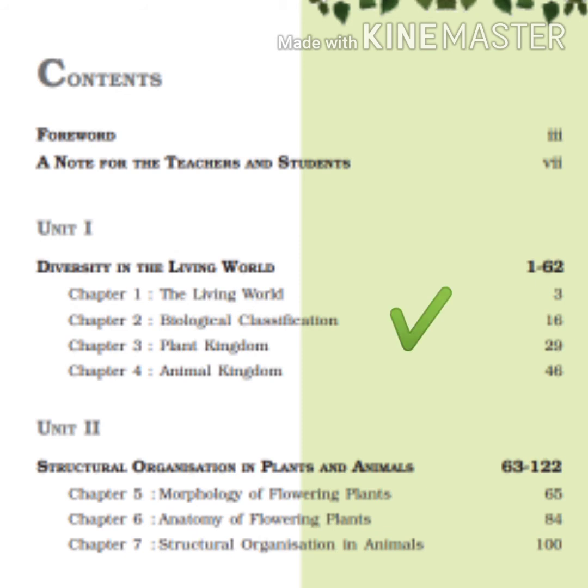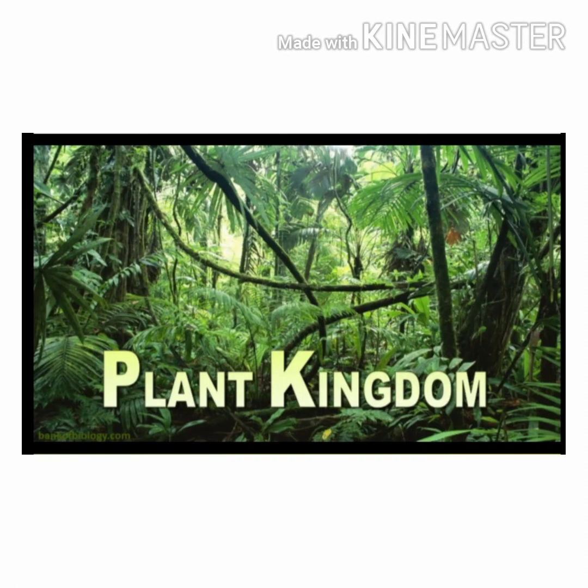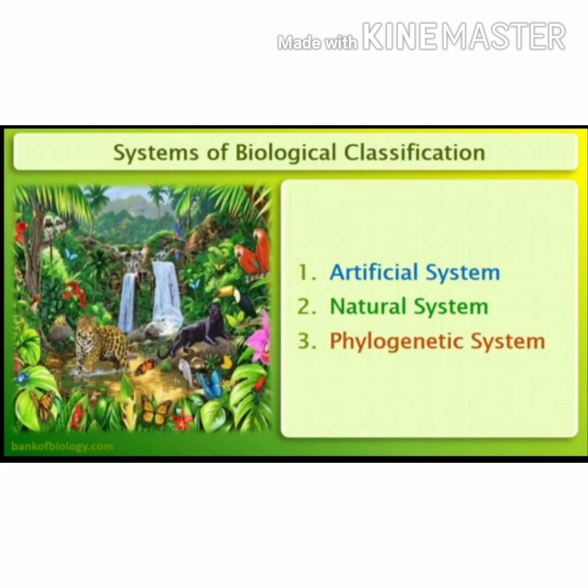We have completed the second chapter, that is biological classification. Today we are going to start a new chapter, chapter 3, plant kingdom. In the previous chapter, we studied a broad classification proposed by R.H. Whittaker. In that classification, he classified all living organisms into 5 groups: Monera, Protista, Fungi, Animalia and Plantae. In this chapter, we are going to study a further classification of kingdom Plantae.